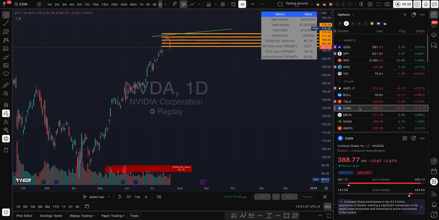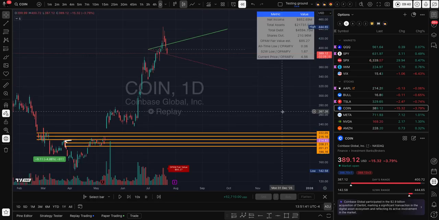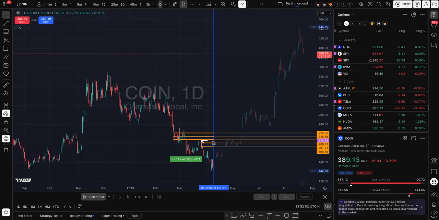If you see COIN, let's see COIN here, you have $85 fair value from OPAM. The 52 weeks low is 1.67, so that means if it goes under 1.67, then it is a good time to buy in, most probably again this area here.